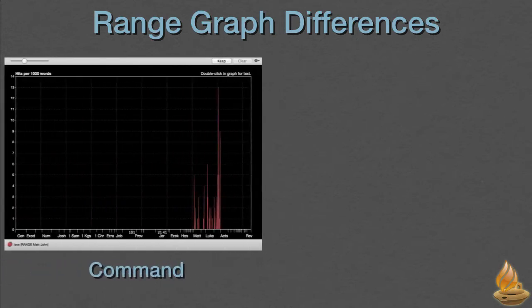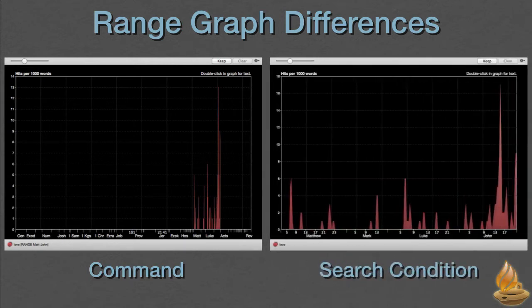I should mention that there's a difference in the way Accordance graphs search results for these two different uses of range. If we use the range command, Accordance displays the results as part of the entire text. If we use search condition instead, Accordance displays only that particular portion of the text. Now, the search results are the same in every case but one, only the way they are displayed are different.